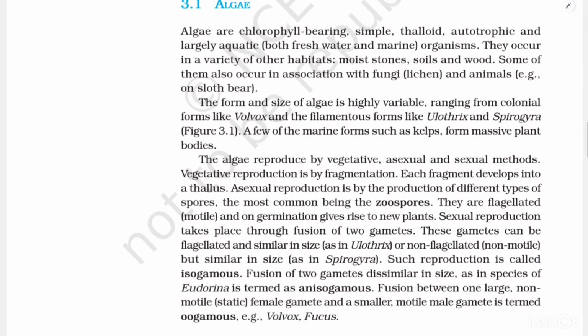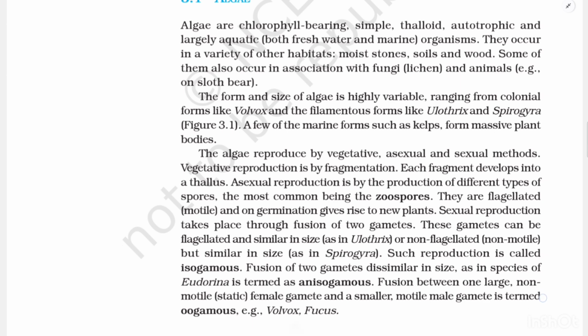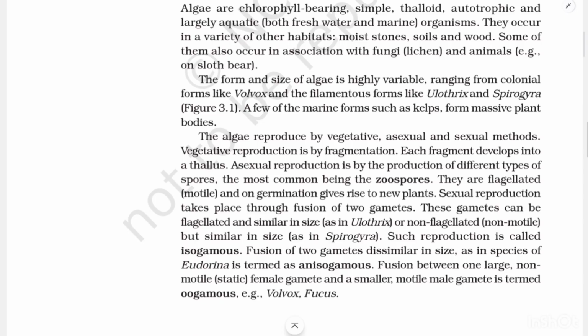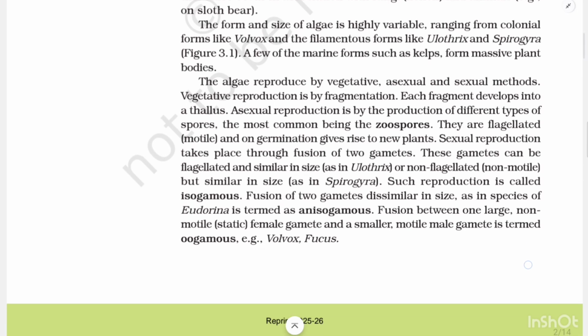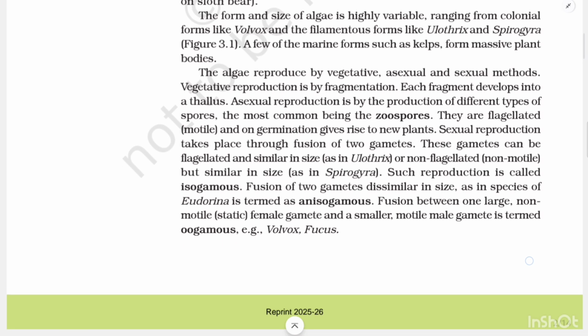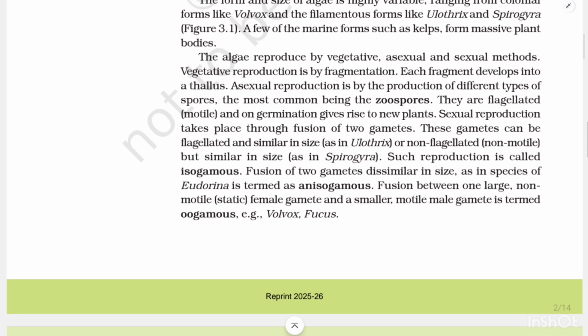3.1 Algae. Algae are chlorophyll-bearing, simple, thalloid, autotrophic, and largely aquatic, both freshwater and marine organisms. They occur in a variety of other habitats: moist stones, soils, and wood. Some of them also occur in association with fungi, known as lichens, and with animals, for example on sloth bear. The form and size of algae is highly variable, ranging from colonial forms like Volvox and the filamentous forms like Ulothrix and Spirogyra, Figure 3.1. A few of the marine forms, such as kelps, form massive plant bodies.